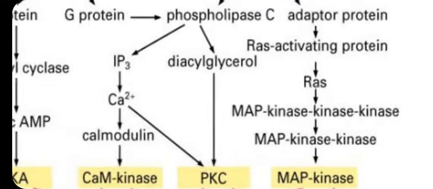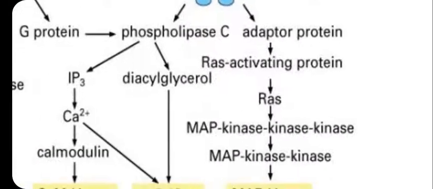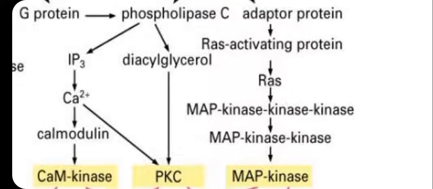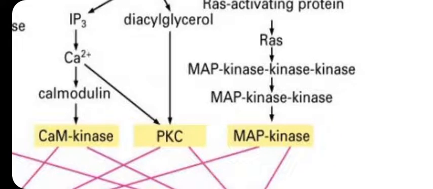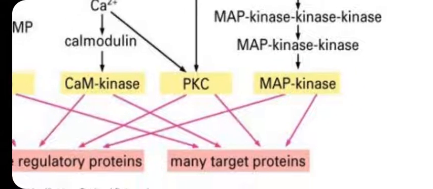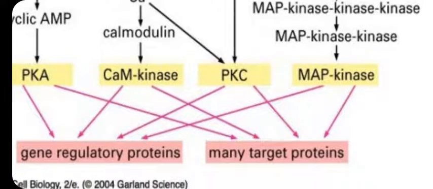Third group, adapter proteins of tyrosine kinase activate the RAS activation protein. Activated RAS protein will activate the MAP3 kinase, MAP3 kinase to MAP2 kinase, MAP2 kinase to MAP kinase. MAP kinase also has gene regulatory protein control and cellular target protein control.